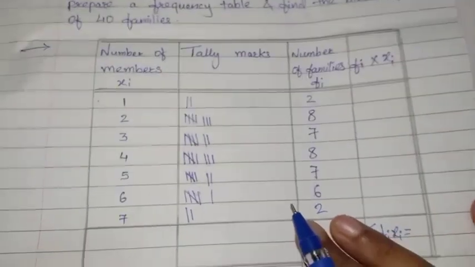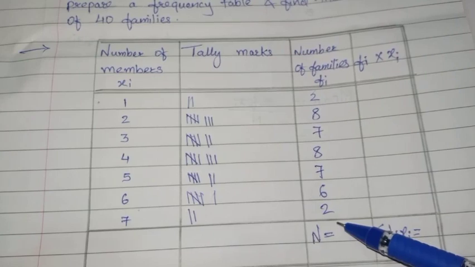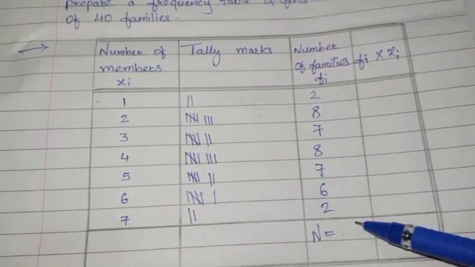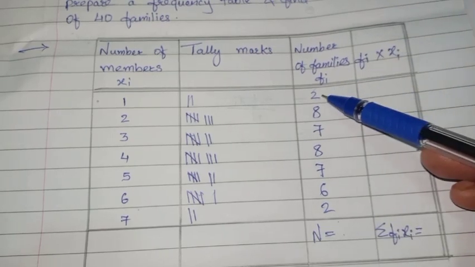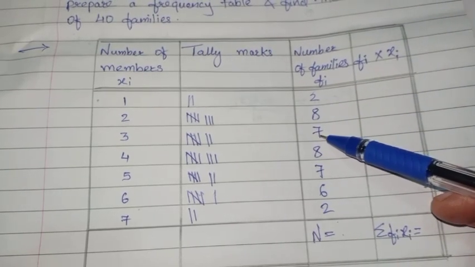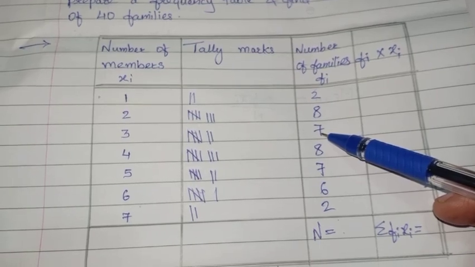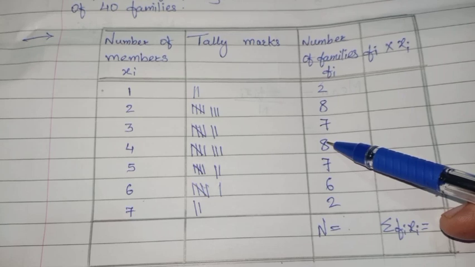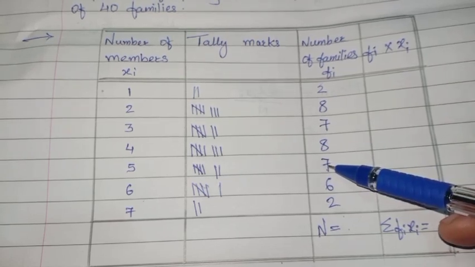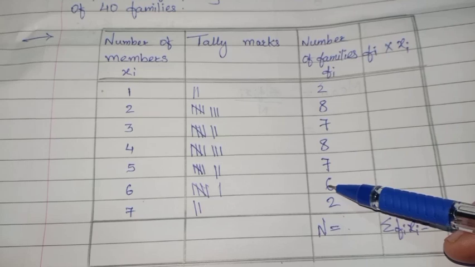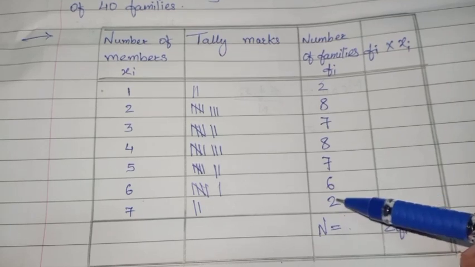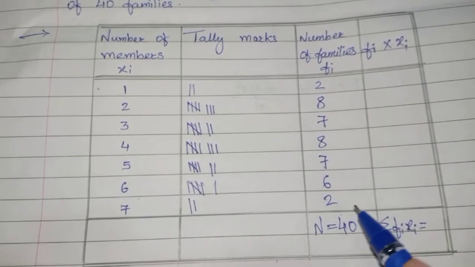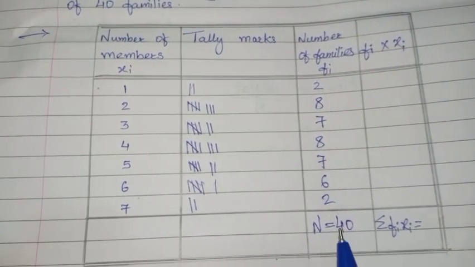Now let's see whatever we have written is correct or not. If we will get here number 40, then it means tally marks and this column is correct. 2 plus 8, 10 plus 7, 17. Okay. Plus 8, 25. Plus 7, 32. Plus 6, 38. Plus 2, 40. So here we are getting 40. It means this column is correct.